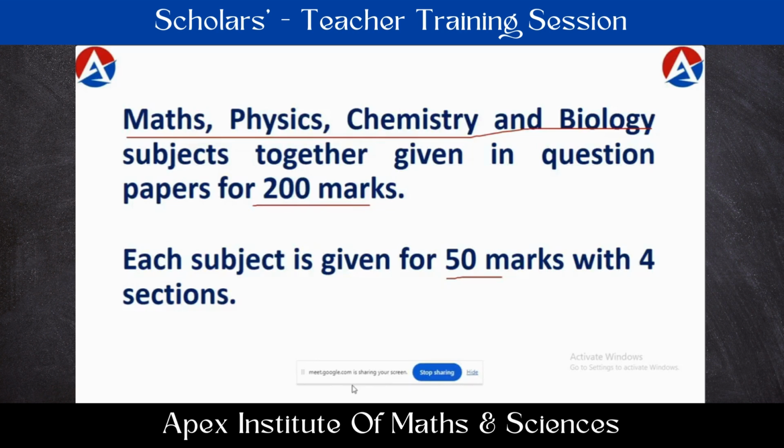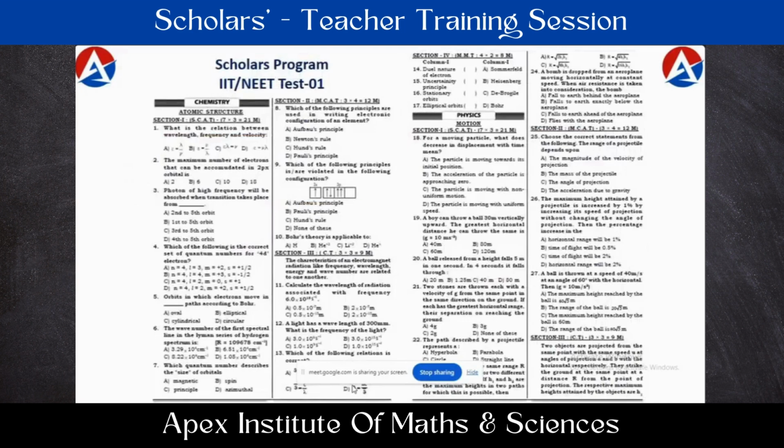Students are going to learn one thing here. All the subjects are given in the same question paper, but the time given is around 1.5 hours. So they have to plan the given time for all four subjects, giving equal priority to all. Instead of sharing the time equally, they have to give equal priority to all the subjects. That means the subject which they feel is easier, they can finish much faster, and the remaining time they can utilize for the subjects which they feel are a little difficult and time taking. In that way, if they plan the time, they can attempt all the subjects and all the questions.